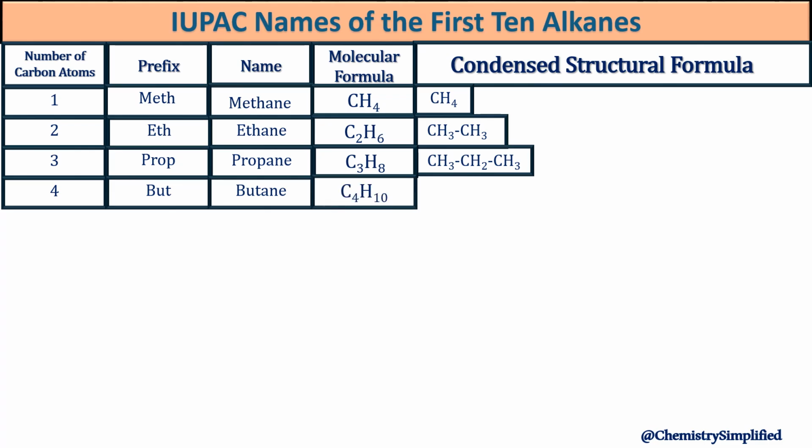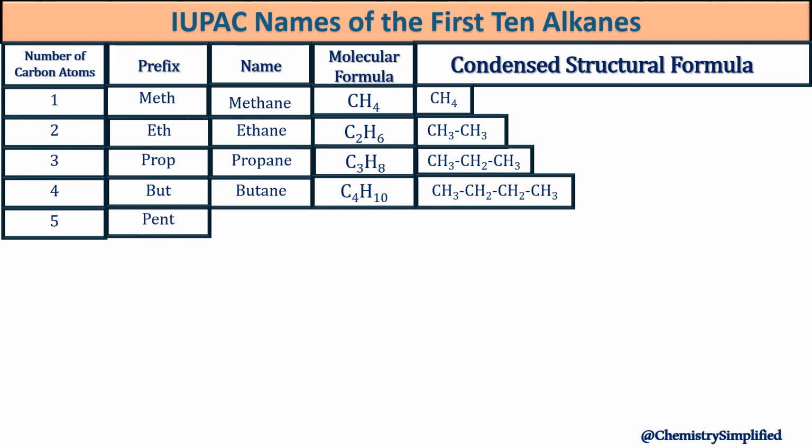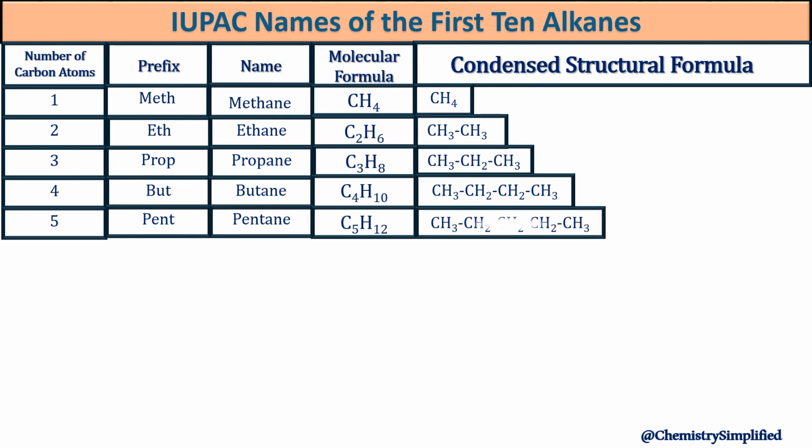Molecular formula C4H10. 5 carbons, the prefix would be pent, like a pentagon. The name pentane. Molecular formula C5H12.